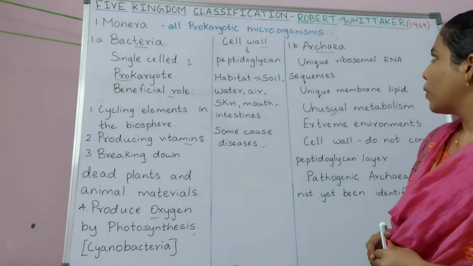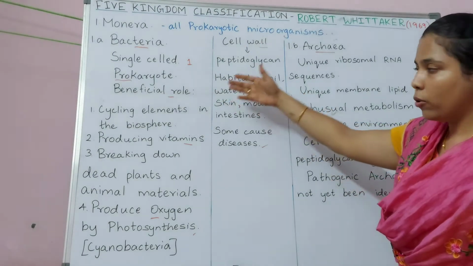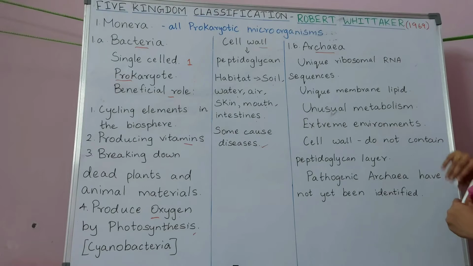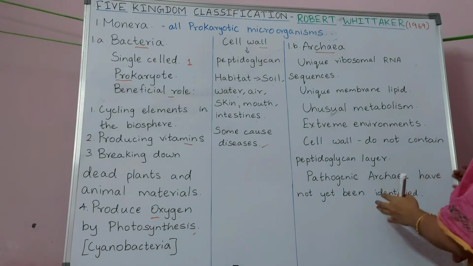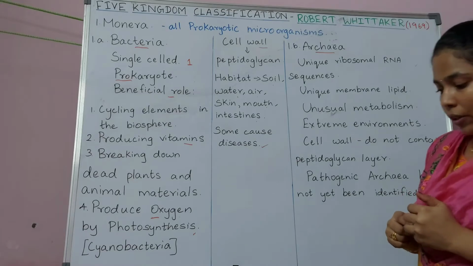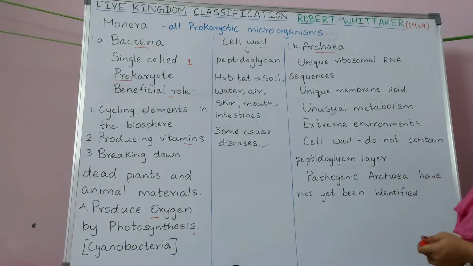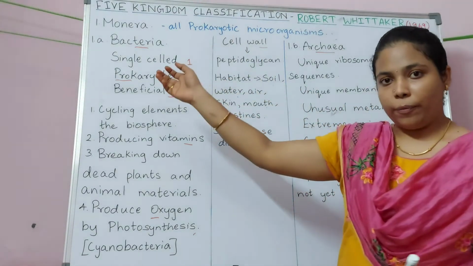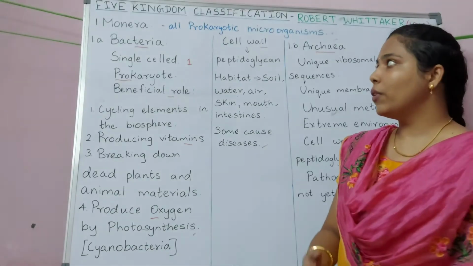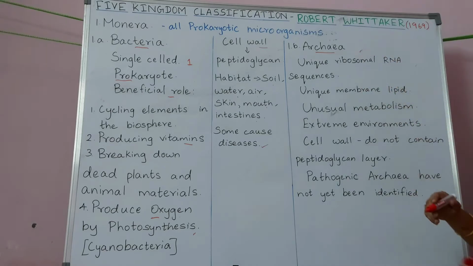And moving on to archaebacteria. Archaebacteria are also single-celled prokaryotic organisms, but there are some unusual characteristics in archaebacteria which made us separate archaea from bacteria. Nowadays we have given a different domain to archaea, but this classification was made in the year 1969, where archaea was considered as Monera. So Monera includes all prokaryotic organisms where we have archaea and bacteria, but now we have placed archaea in a different domain.